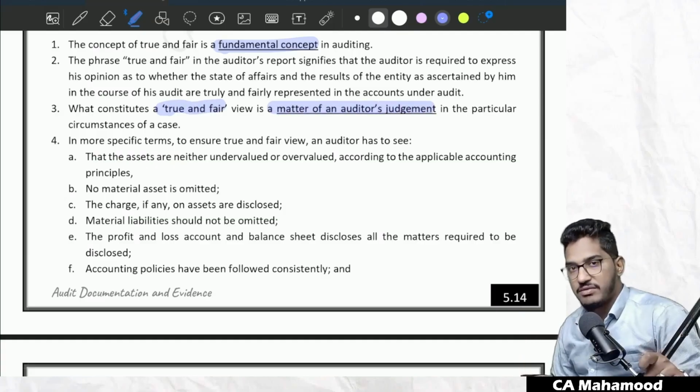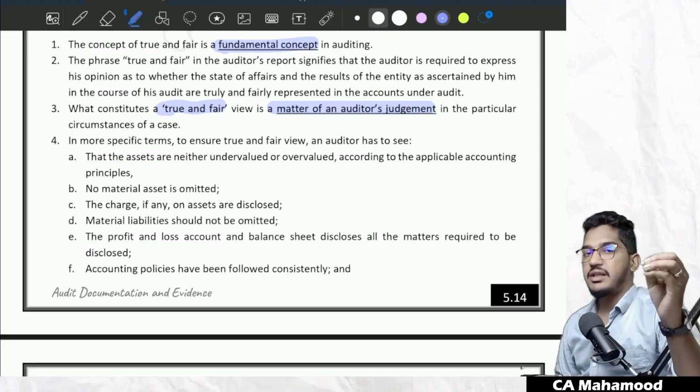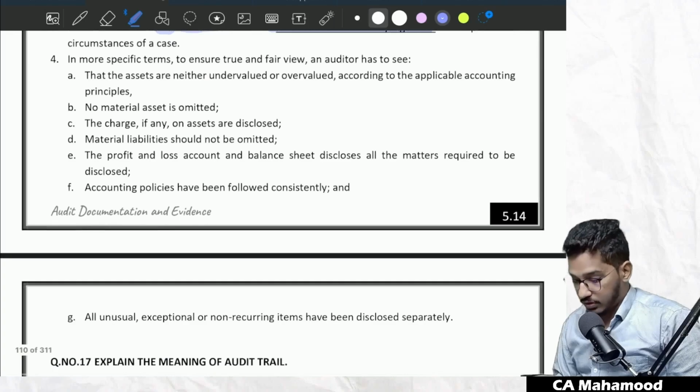We can't exhaustively define what is a true and fair view. It all depends on the auditor's professional judgment. The auditor himself has to use his knowledge, experience, and training. He has to analyze the facts and circumstances of each and every case, and then determine accordingly whether financial statements give a true and fair view or not.